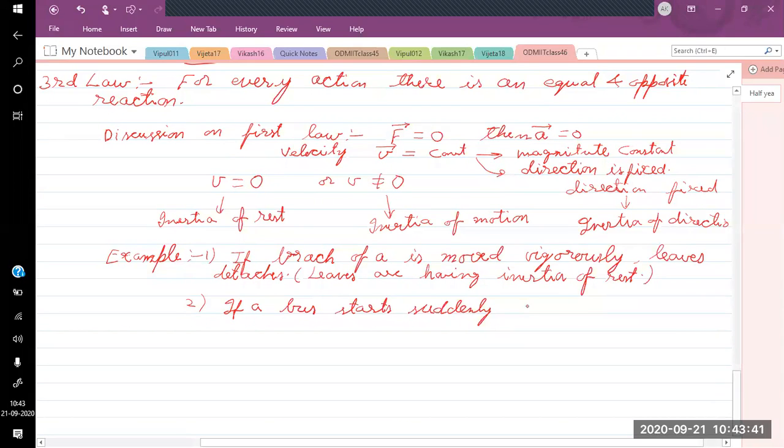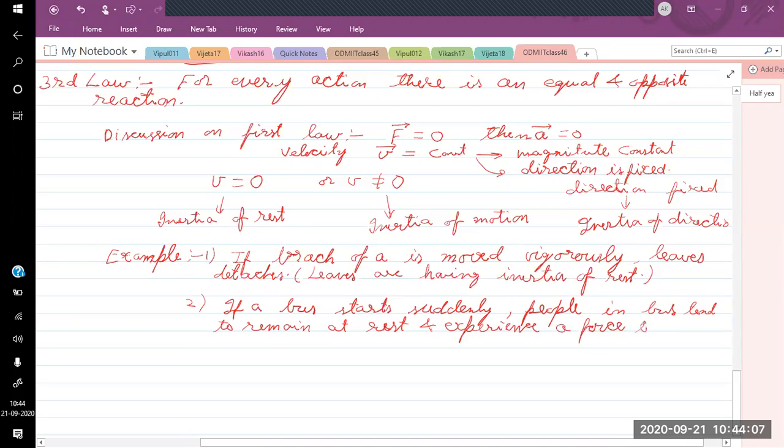If a bus starts suddenly, people in the bus tend to remain at rest and experience a force in the backward direction.